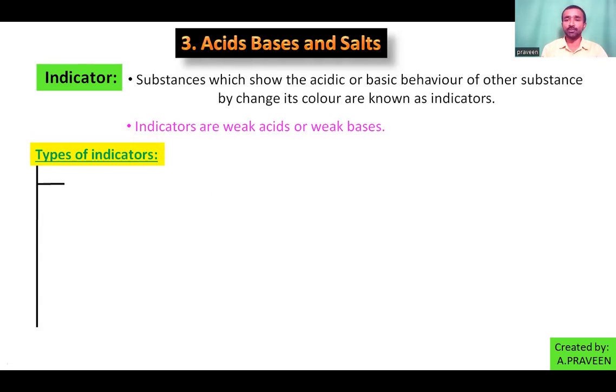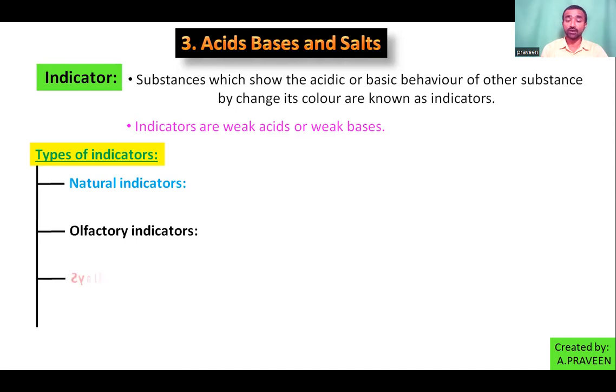So here there are natural indicators, olfactory indicators, synthetic indicators, and universal indicators. So these are the types of indicators.